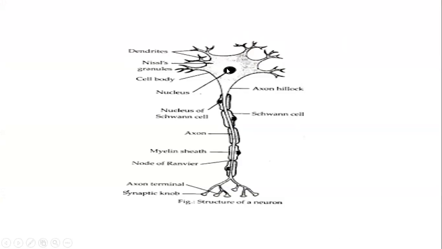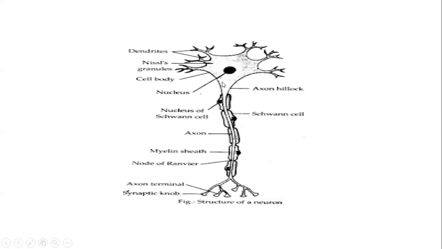Then this is the centrally located nucleus, surrounded by minute granules all around it, called Nissl's granules, which lie inside the cytoplasm. The whole structure, which includes the nucleus, cytoplasm, and Nissl's granules, is known as the cell body.